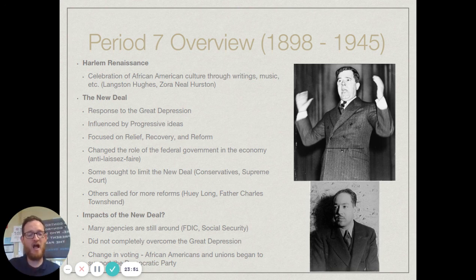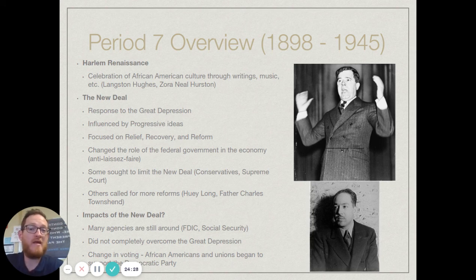Now, the legacy of the New Deal is you're going to see it really changes the role of the government in the economy. Previously to this, the government had been very laissez-faire. Now, that had changed a little bit during the progressive movement with the government getting more involved in child labor and that kind of stuff. But overall, the government had a very lazy attitude towards being involved in the economy. Now you're going to see that with the New Deal it's basically going to be anti-laissez-faire. Now the government is going to be very, very much in the economy.